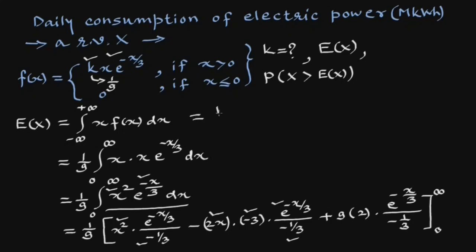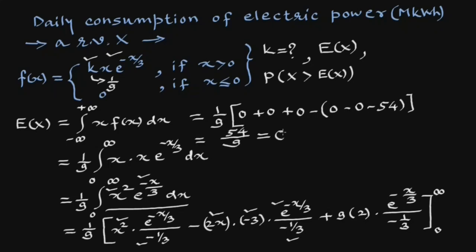This further will be 1 upon 9 into 1 upon e raised to infinity, which will be 0, plus 1 upon e raised to infinity will be 0, again plus 1 upon e raised to infinity is 0, minus 0 square is 0, minus 2 into 0 is 0, minus 9 2s are 18, 18 multiplied by 3 is 54, into e raised to 0 is 1. So this will be minus into minus plus 54 upon 9, that is 6. So the expectation of x is 6.